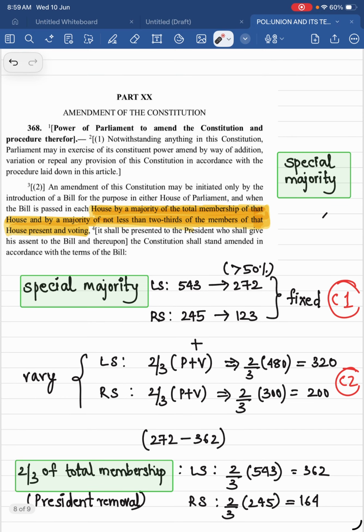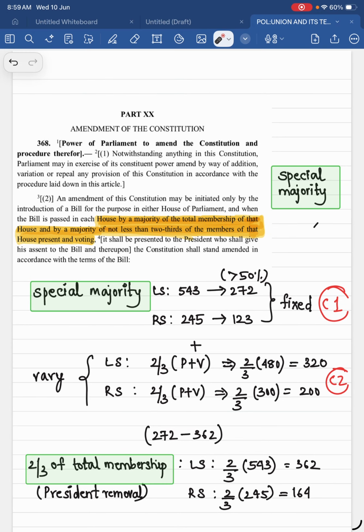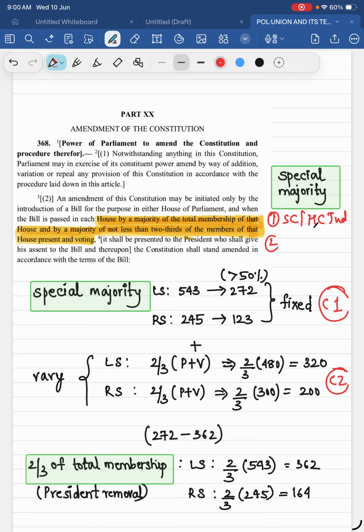So this one, we use for various purposes. First one is, I'll say, for removal of Supreme Court and High Court judges, you require this number. Second one is removal of CAG. Third one is removal of Chief Election Commissioner, you require this. Okay, this majority is required because it is a difficult majority. If you compare with simple majority, absolute, effective, these are difficult to achieve.